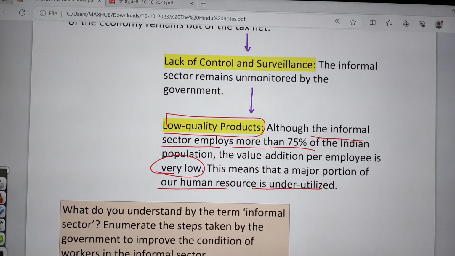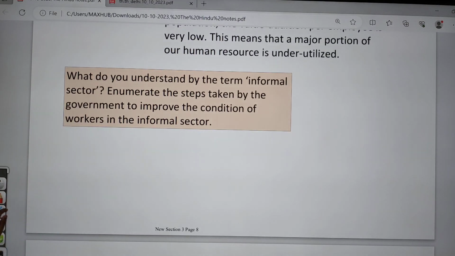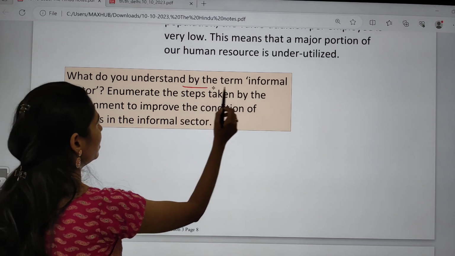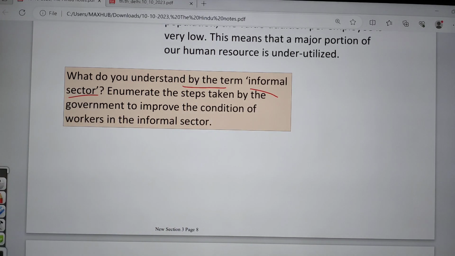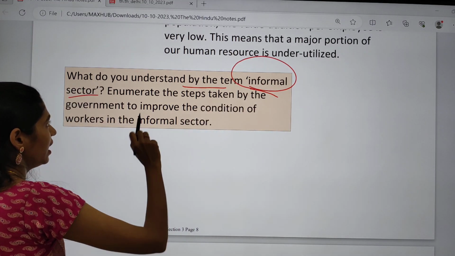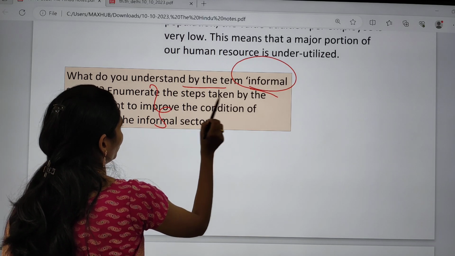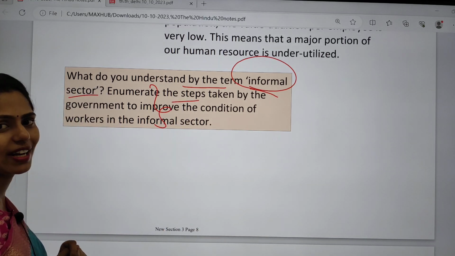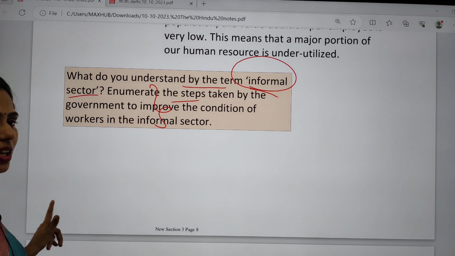Next, now let us see the mains question: What do you understand by the term informal sector? Enumerate the steps taken by the government to improve the conditions of workers in the informal sector. So you have to write the meaning of informal sector, and in the body you have to write about the steps or measures taken by the government. Okay, that is very important.